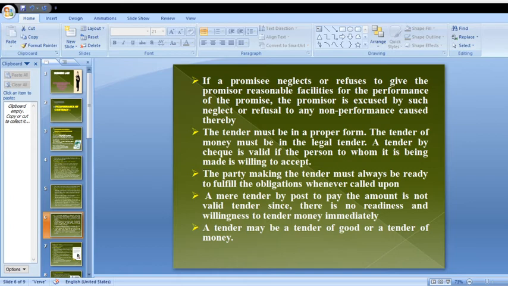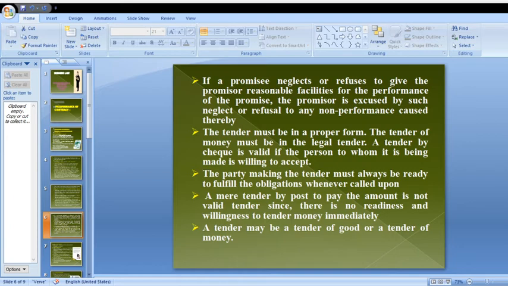And the next point: the party making the tender must always be ready to fulfill the obligations whenever called upon.